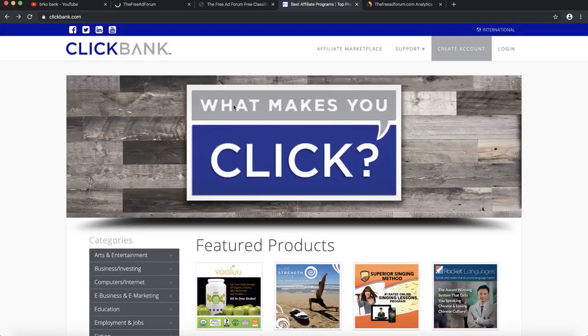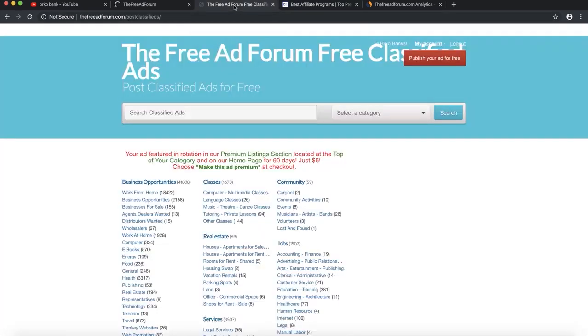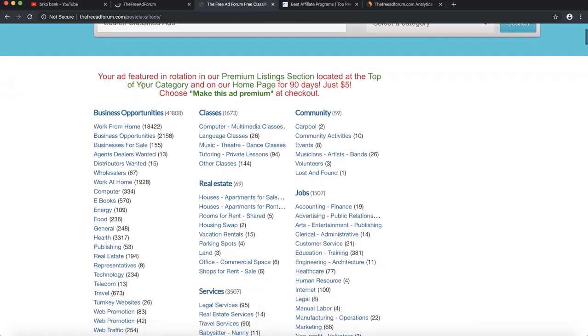Here you can see it. They're going to ask you guys for some information like where you live, what is your country, your first name, last name. After that, you are going to be asked for your banking details, so where they are going to send your money, and finally account information. So when you are done with that, we're going to move on. I'm going to show you guys how you can create free ads.